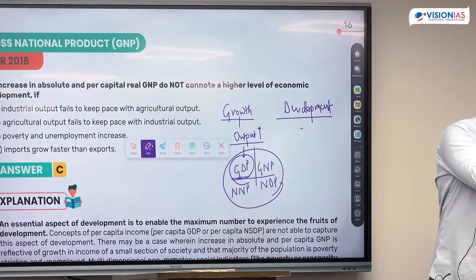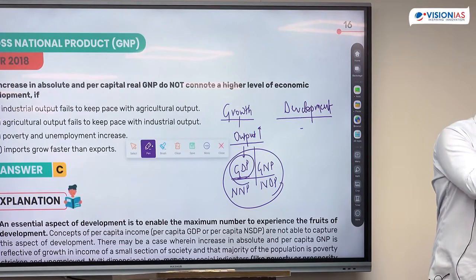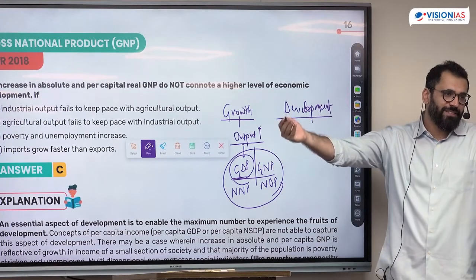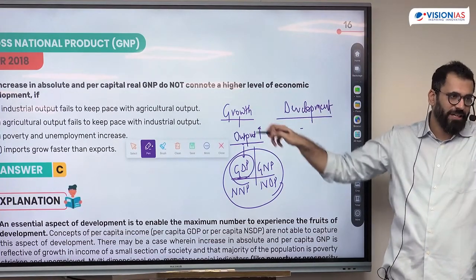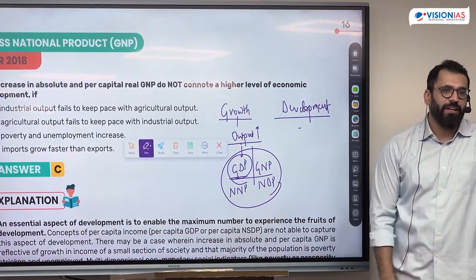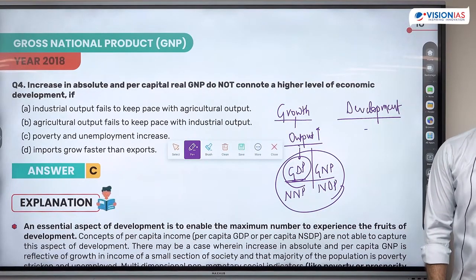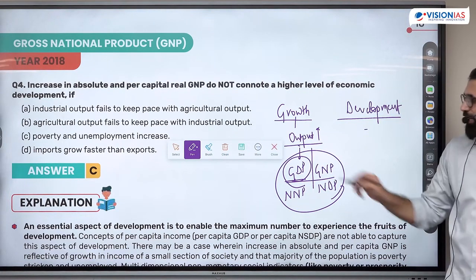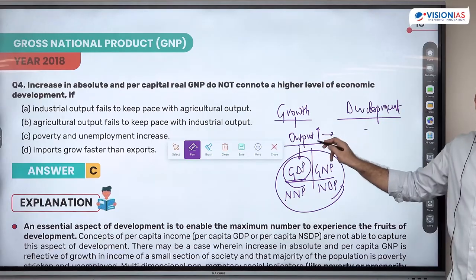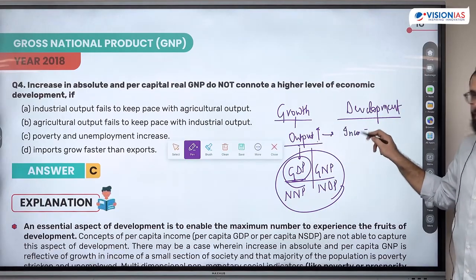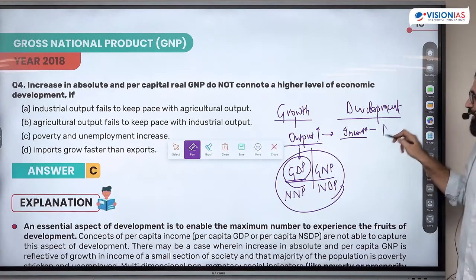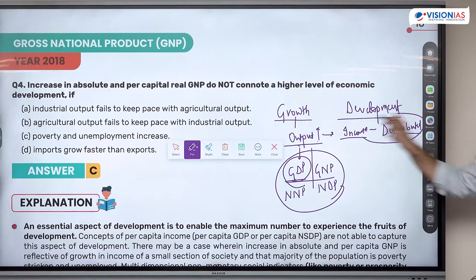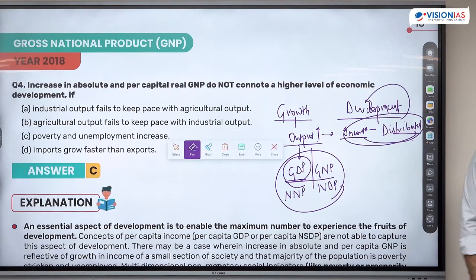Standard of living का मतलब क्या होता है? वो तो अलग चीज है. Standard of living is mostly coming from your output only. जितनी इनकम होगी उतने गुड्स एंड सर्विसेज होंगे, उतनी स्टैंडर्ड ऑफ लिविंग होगी. तो दैट्स मोस्टली रिलेटेड टू ग्रोथ. व्हाट्स डेवलपमेंट देन? Yes, one of the factors is definitely if your growth is increasing, that is output is increasing, that means income will be generated. But do we know how this income is distributed? So one of the aspects of development is that it talks about distribution of income.